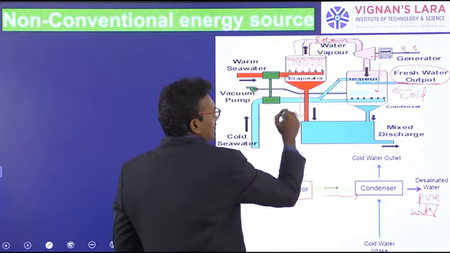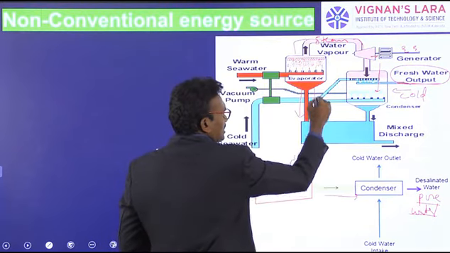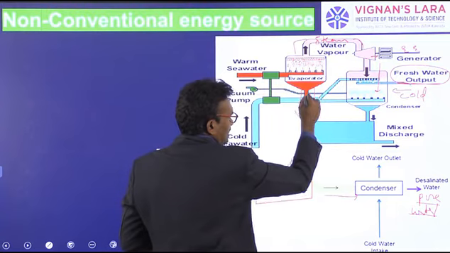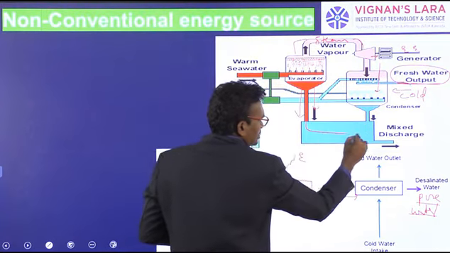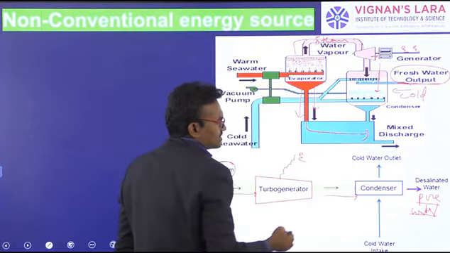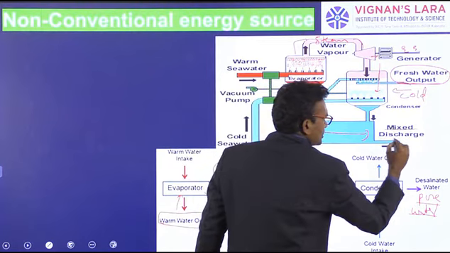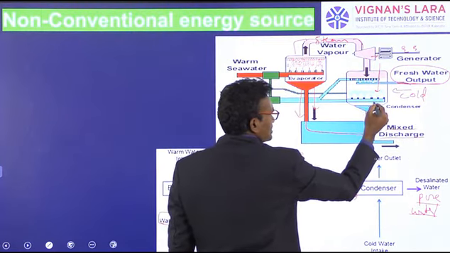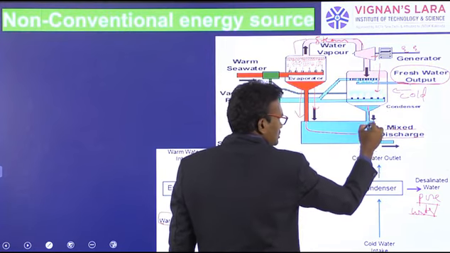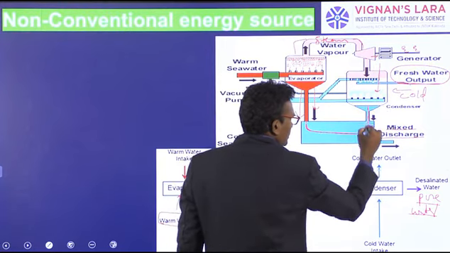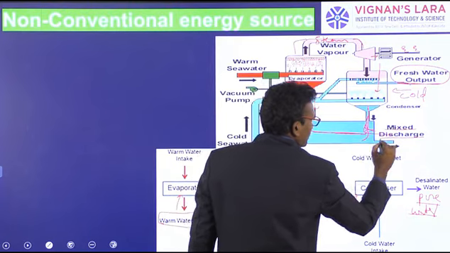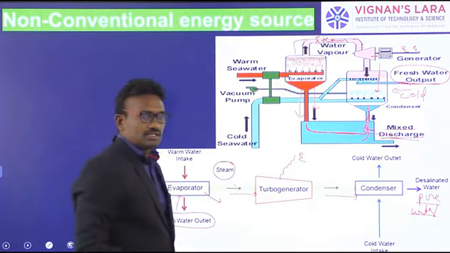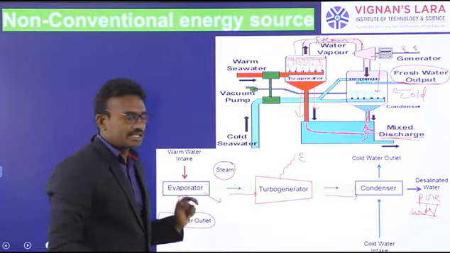In this evaporator, the salt ions cannot convert into steam. The salt ions are passed into the ocean. That is called mixed discharge. That means if any dust particles are present in the steam, they are also removed. Total dust particles and total ions are discharged. This is the open cycle.